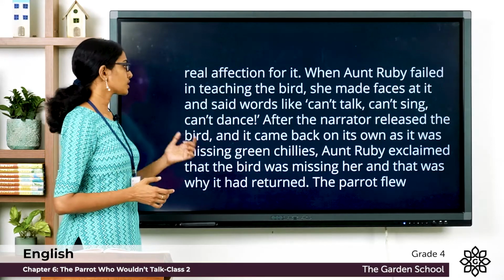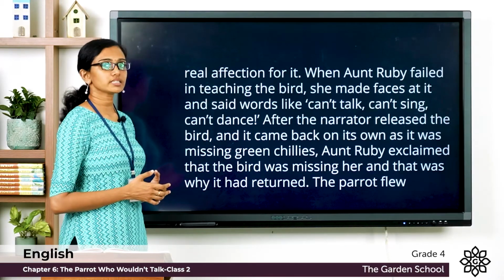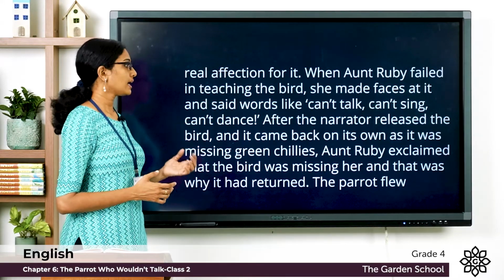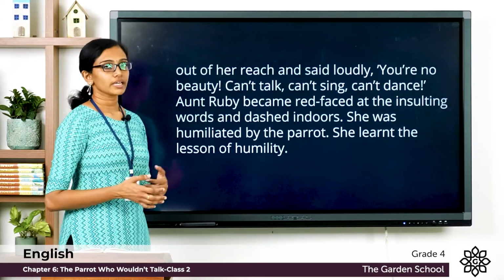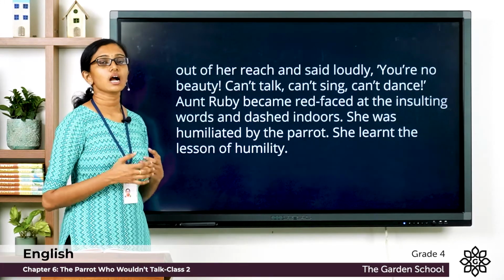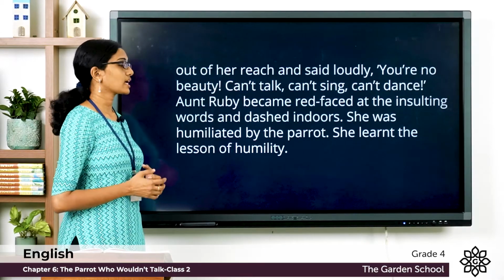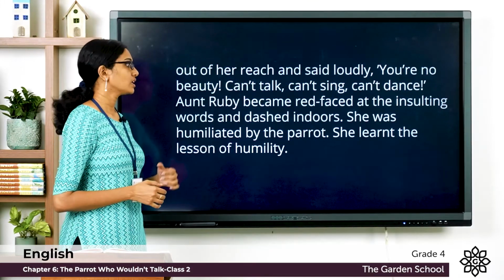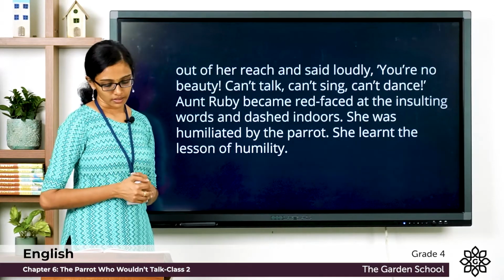After the narrator released the bird and it came back on its own as it was missing green chilies, Aunt Ruby explained that the bird was missing her and that was why it had returned. The parrot flew out of her reach and said loudly, "You're no beauty, can't talk, can't sing, can't dance." Aunt Ruby became red-faced at the insulting words and dashed indoors. She was humiliated by the parrot. She learned a lesson of humility. So this is what I think about this question.